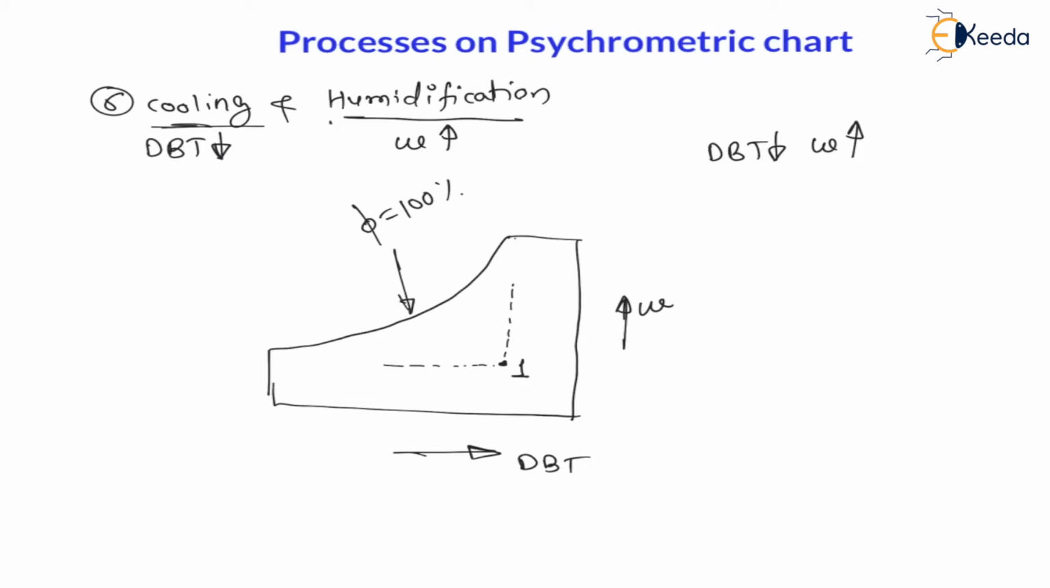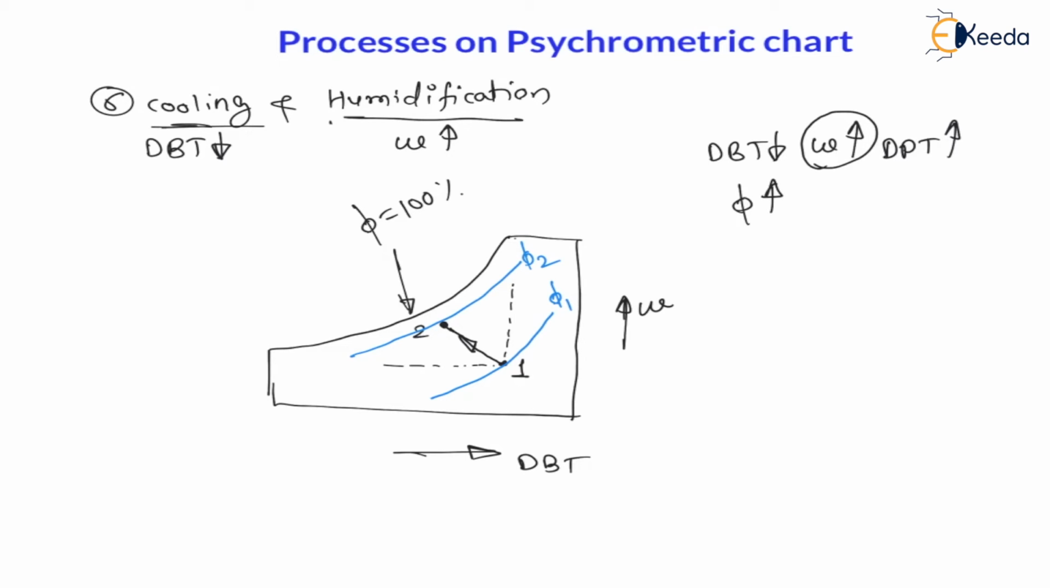Now from 1 to 2, let us say from 1 to 2 like this. The process will be like this. Now, as specific humidity is increasing, therefore dew point temperature is also increasing. Always dew point temperature is increasing. Now let us understand about the relative humidity. Initially the relative humidity phi 1 is like this. Now relative humidity phi 2 is like this. Now phi 2 is closer to the relative humidity equal to 100% line. Therefore relative humidity is increasing.